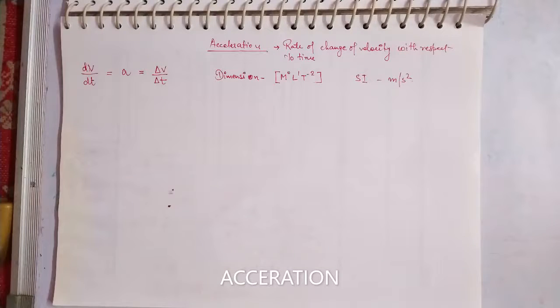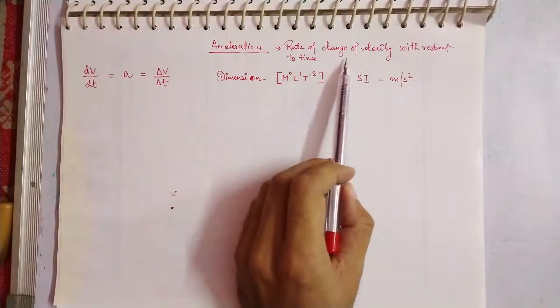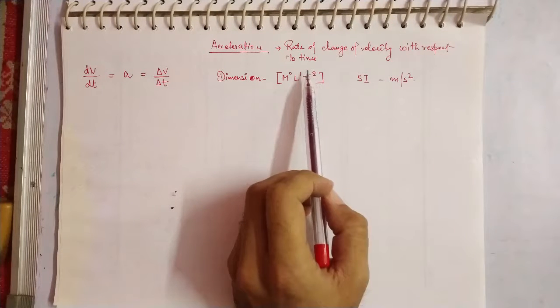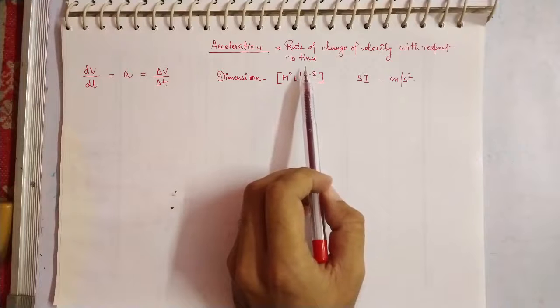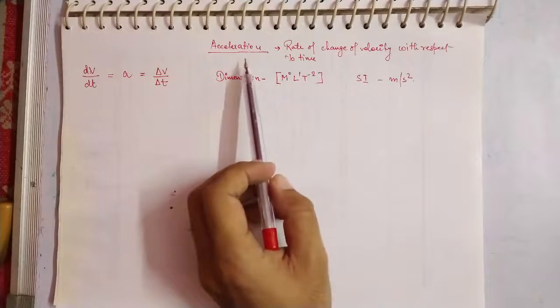So welcome to the third part of the lecture for chapter number 3, that is motion in a straight line. So today we are going to discuss the topic that is acceleration. So let's see what is acceleration. Acceleration is basically the rate of change of velocity with respect to time. That means if the velocity is changing with the moving time during the motion, this rate of change is known as the acceleration.